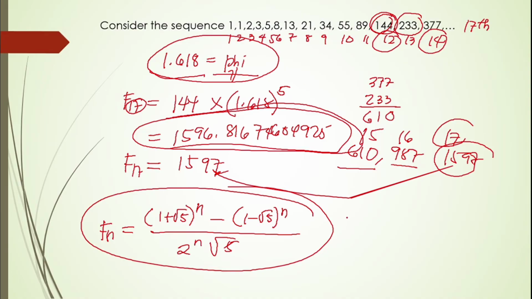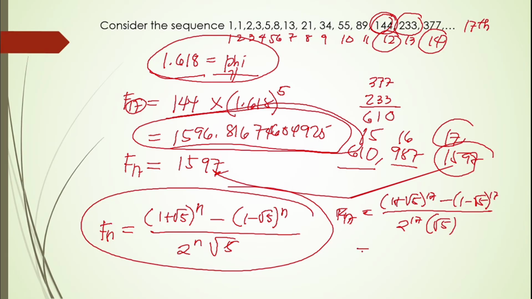But if we're going to calculate that one using a calculator, F17 is equal to ((1 plus the square root of 5) raised to 17 minus (1 minus the square root of 5) raised to 17) over (2 raised to 17 times the square root of 5).